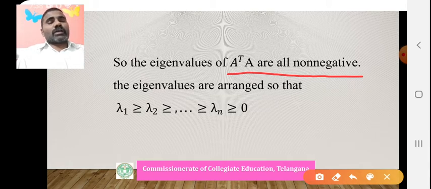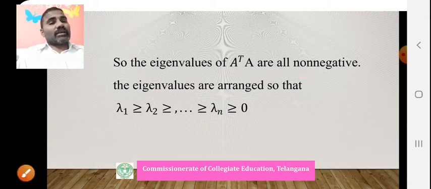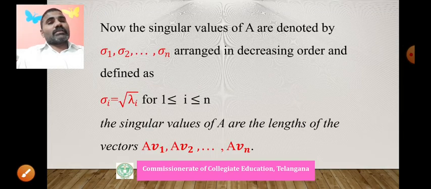One more observation: we arrange all these eigenvalues in decreasing order, that is, lambda 1 greater than or equal to lambda 2 greater than or equal to ... greater than or equal to 0.